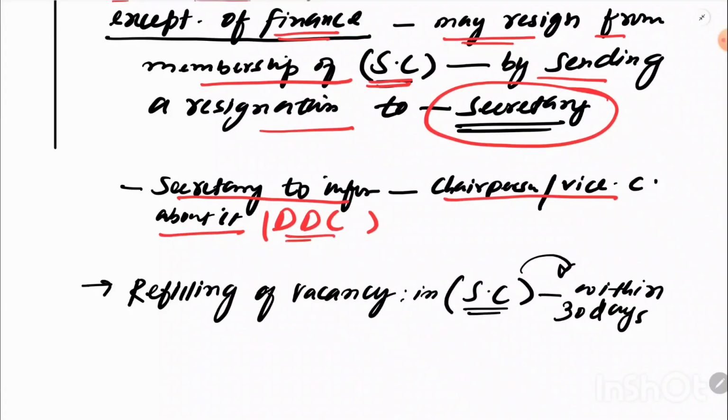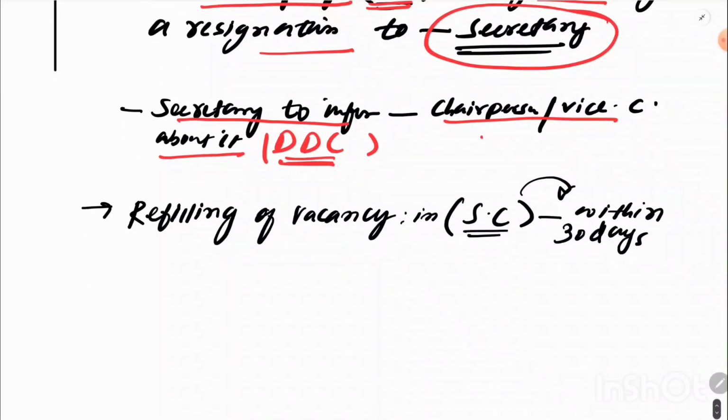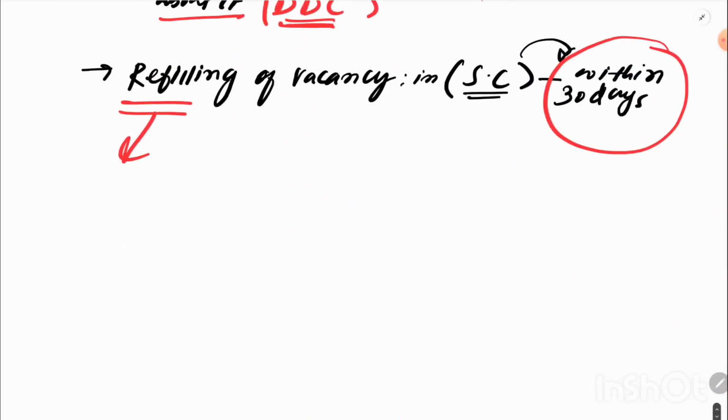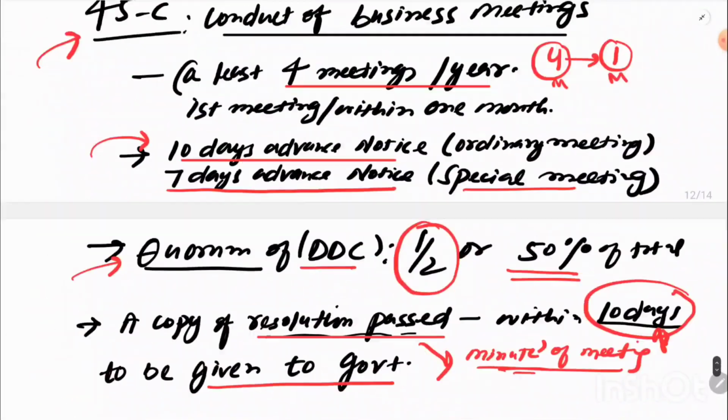So about the resignation, the secretary has to inform whom? The chairperson and vice chairperson of the district development council. Now, for example, if there is a vacancy, these seats are to be refilled in standing committees. How should these seats be refilled? They should be refilled within 30 days. So that's it for DDC, the district development council.